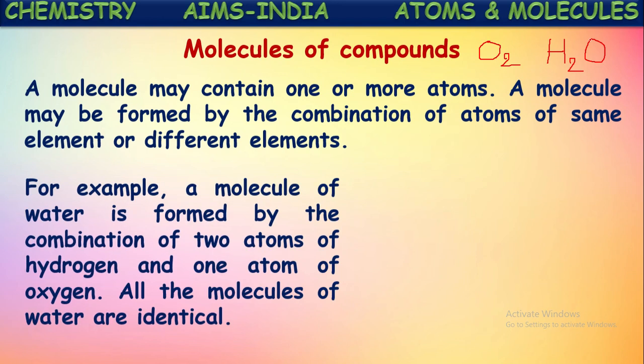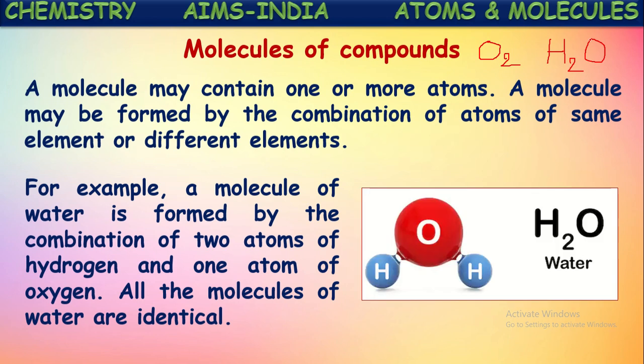For example, a molecule of water is formed by the combination of two atoms of hydrogen and one atom of oxygen, as we have just seen. All the molecules of water are identical. Yes, wherever you collect water and however you prepare it, the combination of atoms in each molecule of water will be the same. Each molecule will contain two atoms of hydrogen and one atom of oxygen in combination. It won't change. However you collect the water and from wherever, the combination of atoms in the molecule formation will be constant and identical.